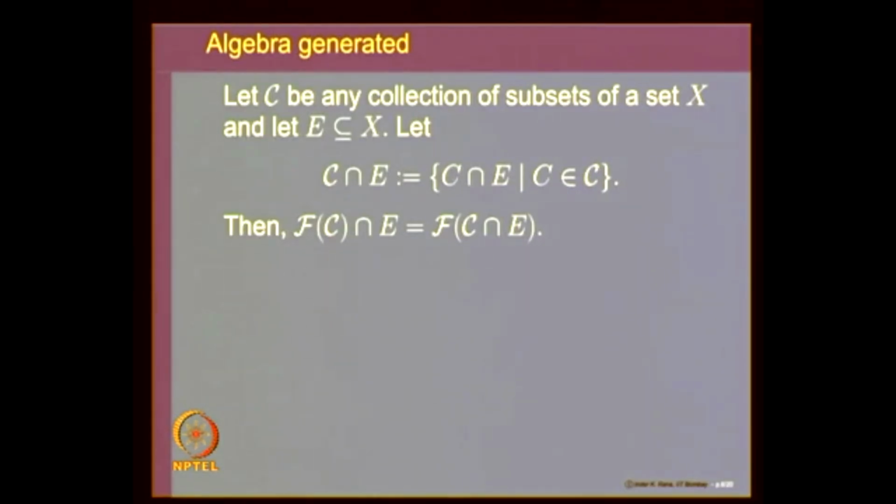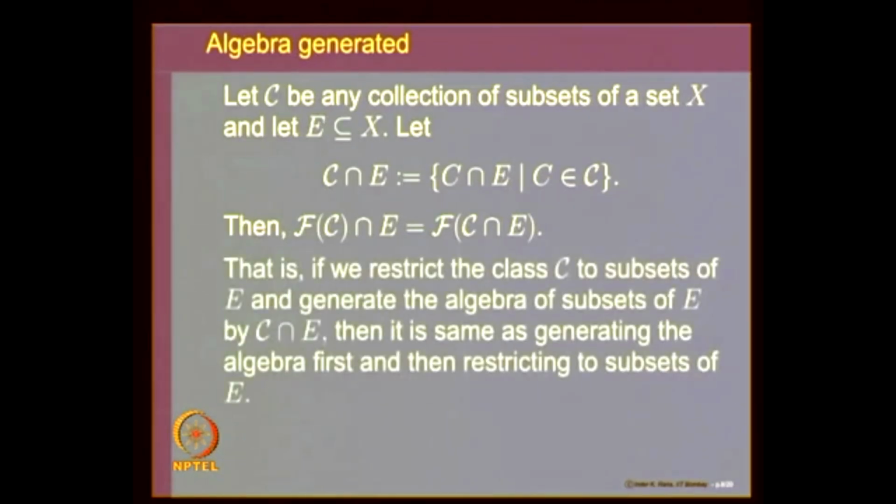So what we are saying is, given a collection C of subsets of X, if we restrict the class C to the subsets of E and then generate the algebra of subsets of E, that is same as first generating the algebra and then restricting that class of sets to that of E. This is going to be very useful later on when we want to restrict collection of sets to subsets of it. Okay. So let us just conclude what we have done today.